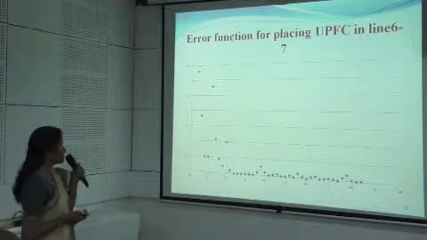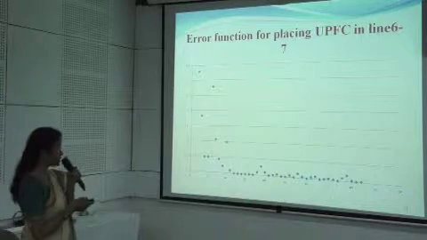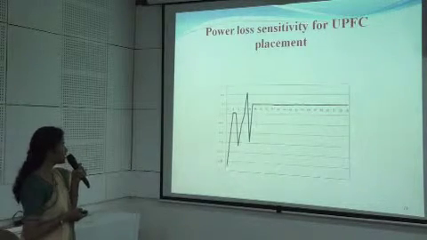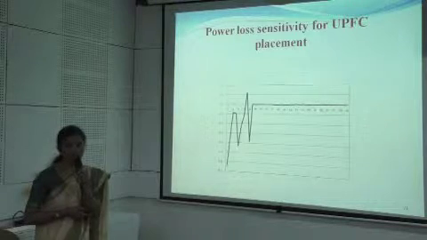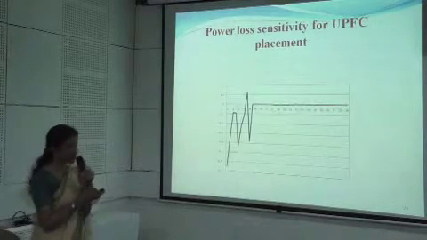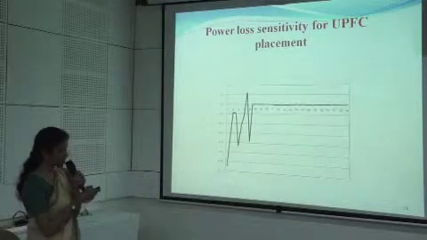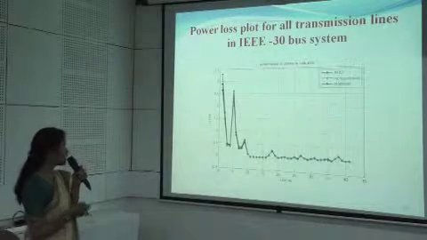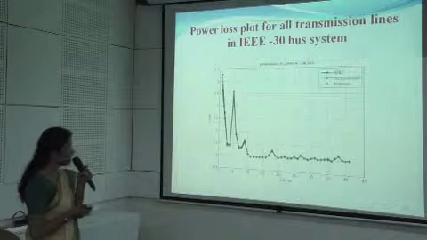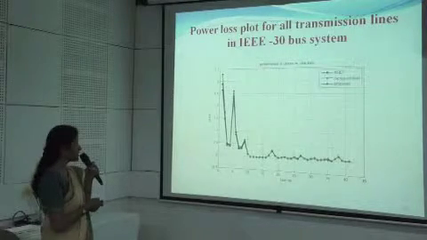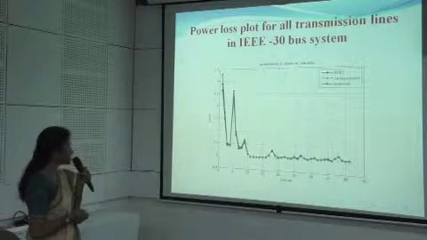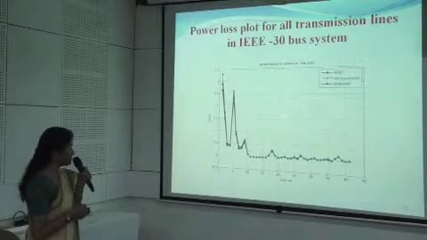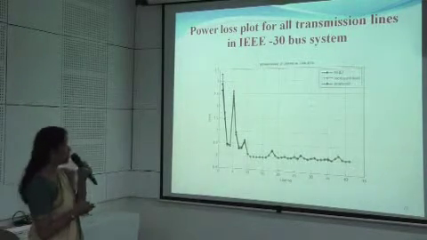This gives the error function calculation for placing this UPFC in the line number 6 and 7. Then this has been the power sensitivity. So it gives that the line which is connected between the bus number 6 and 7 stands for the maximum deviation in the voltage, and therefore it is the best suitable location for the UPFC. These are the plots of the power loss for all the transmission lines in the IEEE 30 bus system with the Newton-Raphson normal load flow condition, then with the increased load flow, and that using the proposed algorithm. So it indicates that using the proposed algorithm, the losses have been reduced to the minimum value with respect to that without the implementation of the UPFC.